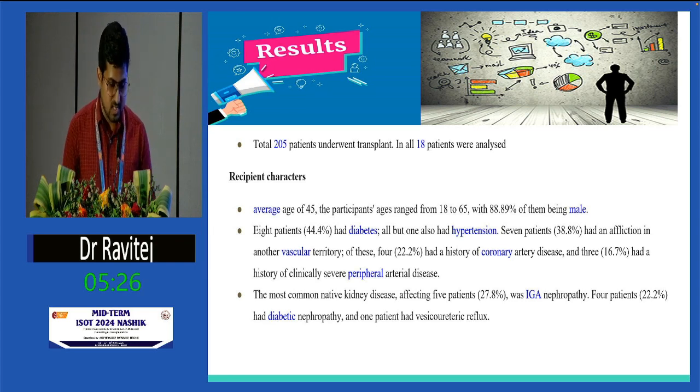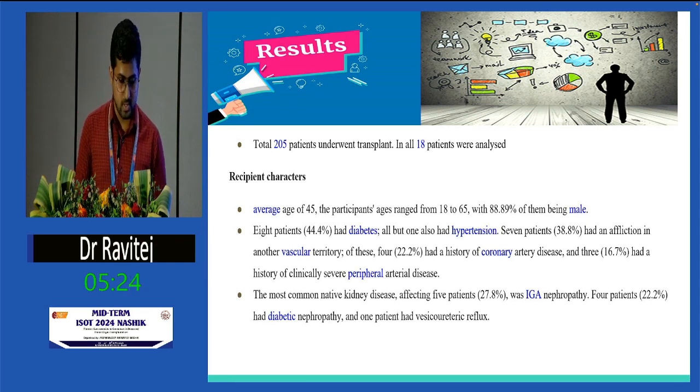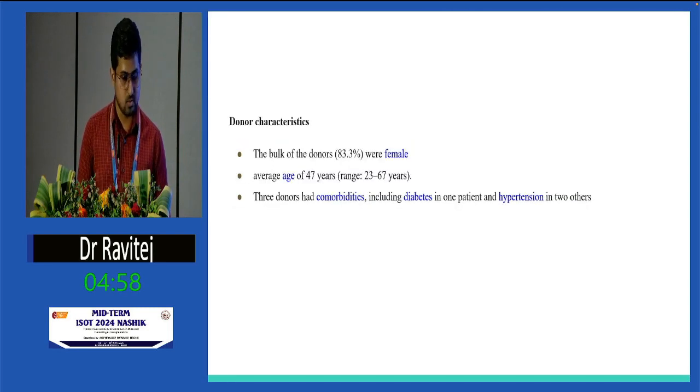Recipients were characterized by average age of 45 years, the age ranging from 18 to 65, with a male preponderance of 89%. 8 patients had diabetes, all but 1 had hypertension. 7 patients had involvement of one of the vascular territories. In those, 4 had coronary artery disease and 3 had severe peripheral vascular disease. The most common native kidney disease when it was known by biopsy was IgA nephropathy, followed by diabetic nephropathy. We also had 1 case of VUR.